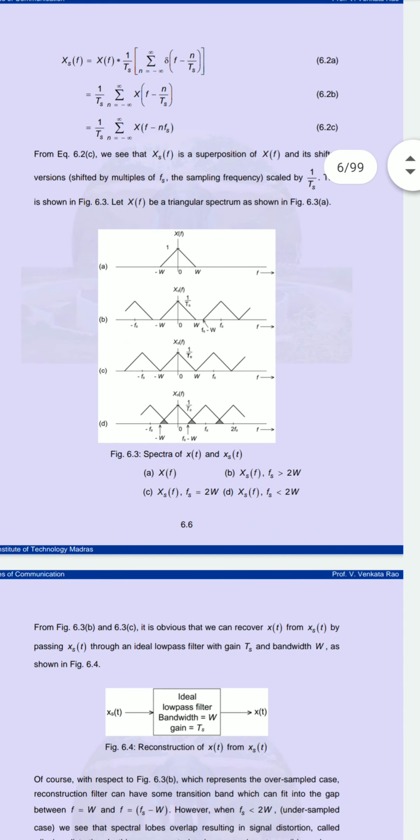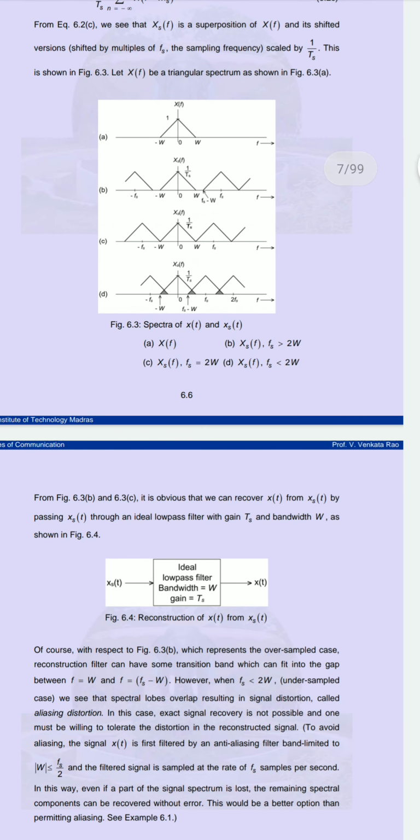So now we are supposed to study how we are reconstructing the original signal. What we are saying is, if the frequency is greater than or equal to 2W, at that time you will get the reconstruction. But if you see in the diagram 6.3d, the frequency value is less than 2W. So what is happening?